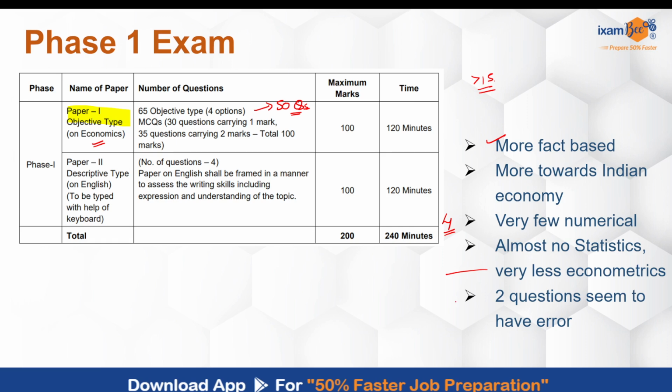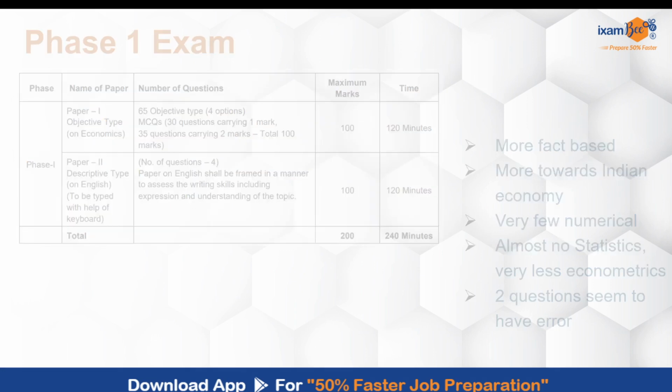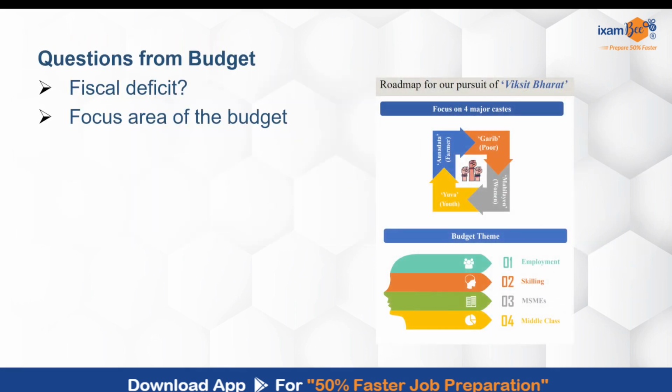As discussed with students, there were 2 questions where there is doubt that there was an error. One was a numerical where the equations given looked incorrect, or there was definitely some typing error. So this is how the economics paper was. Let's look at some of the questions. As I said, this is a short preview. We'll do a more detailed analysis with more options and memory based questions, which we are working on.